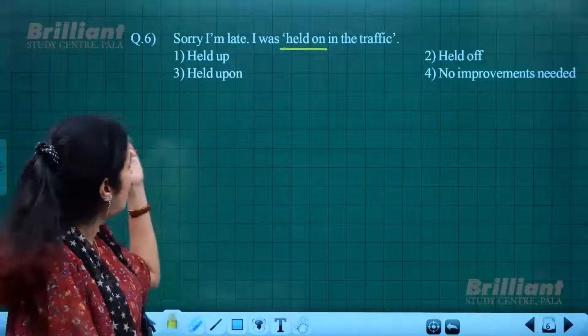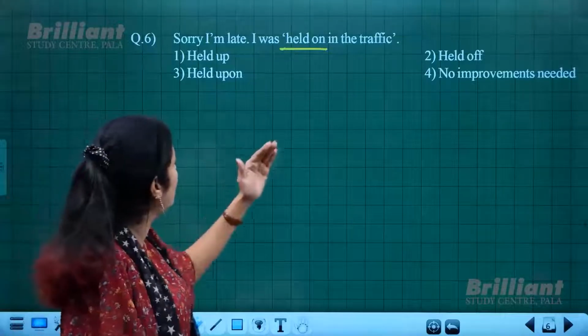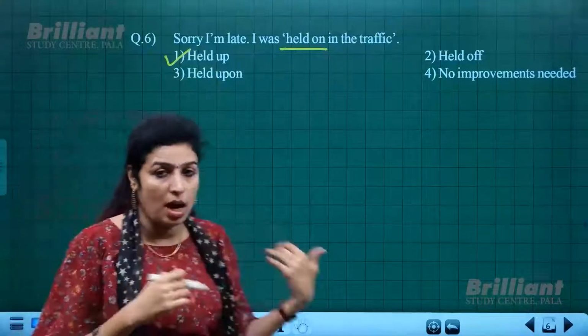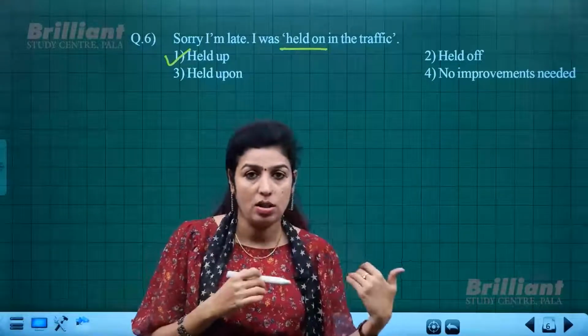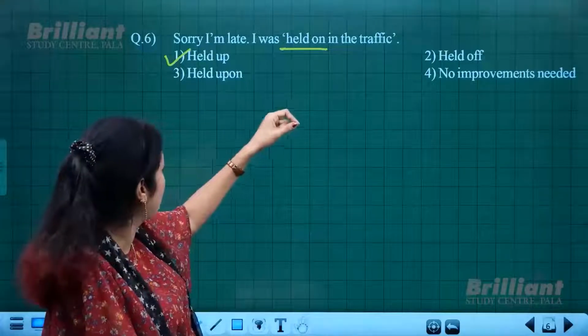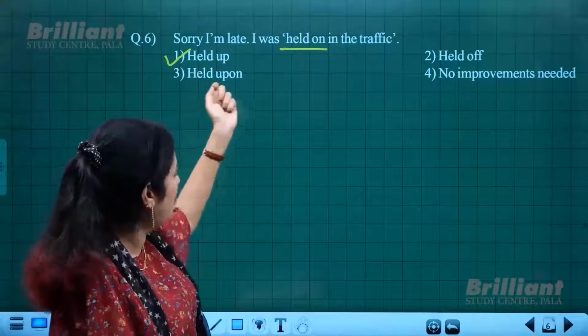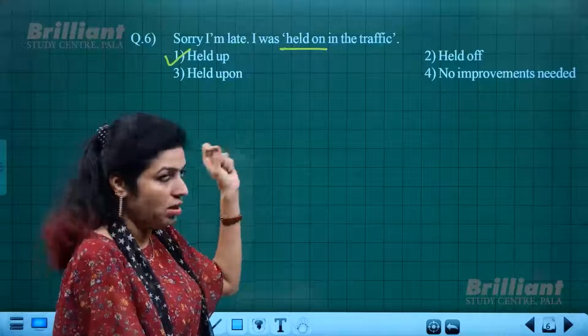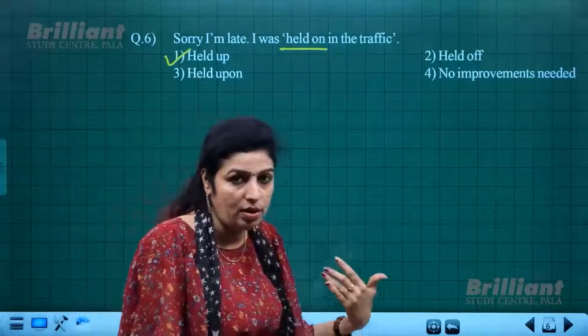So, "Sorry I'm late, I was held up in the traffic." I was literally caught in the traffic. To show that meaning we need to use the preposition "up" with "held", not "on" with "held", to show the block, the way I was caught in the traffic. Okay.